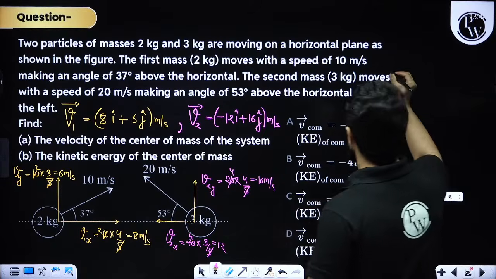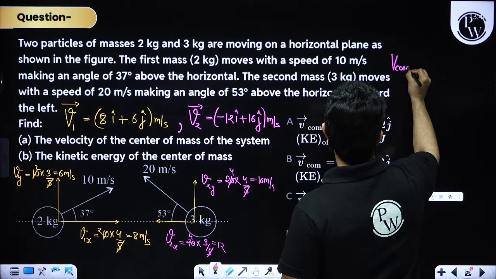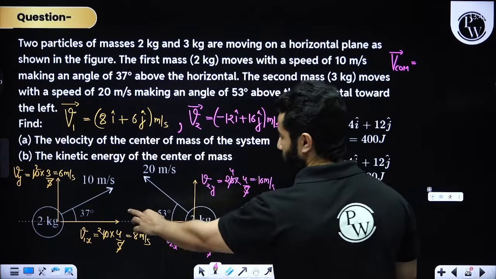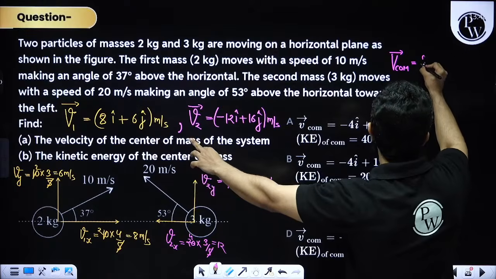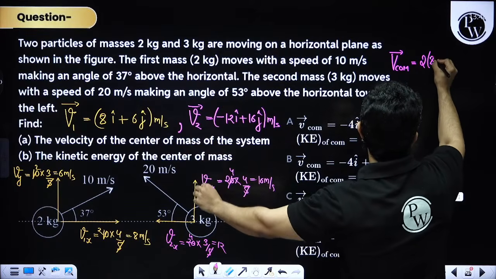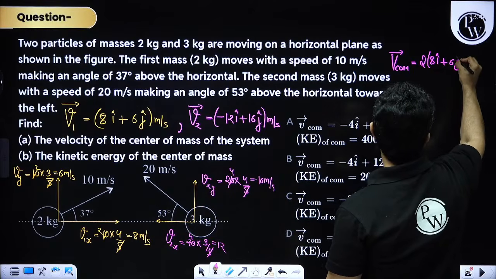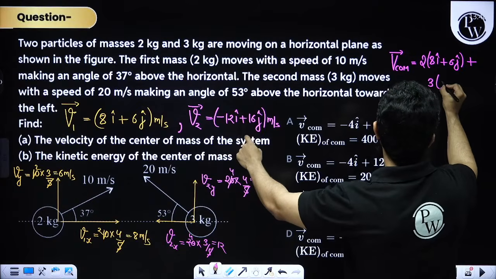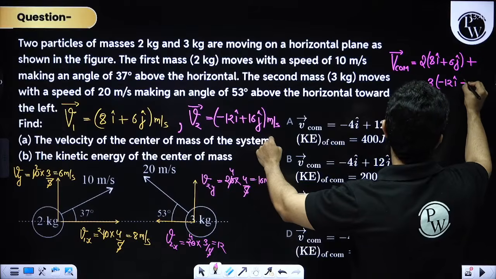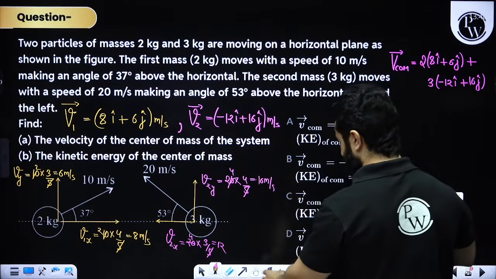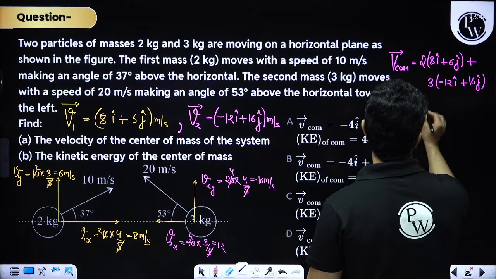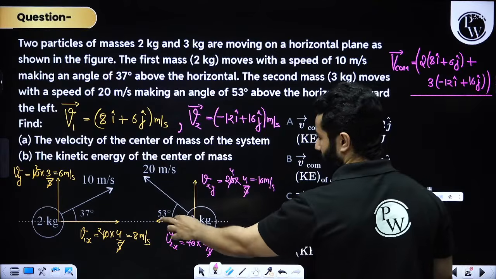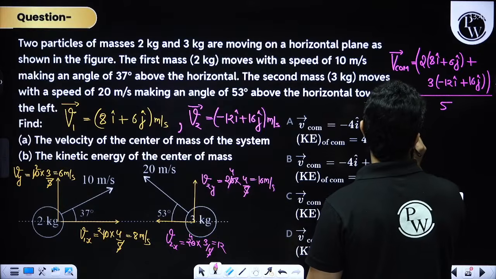Now for velocity of center of mass, although I need some space, I'll try to adjust it over here. So 2 into (8 i cap plus 6 j cap) plus 3 into (minus 12 i cap plus 16 j cap), whole divided by total mass, that is 5.